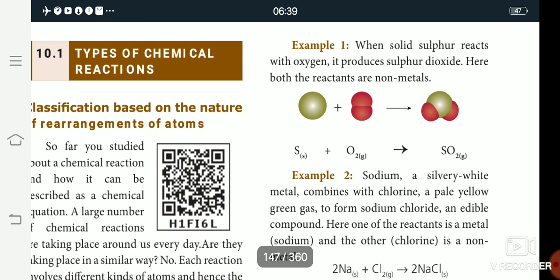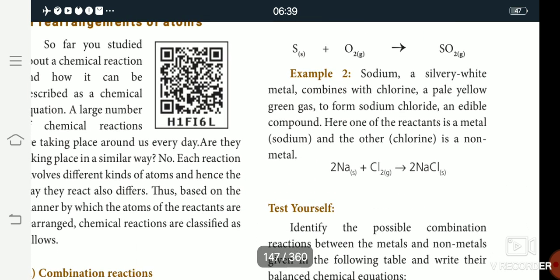In the next reaction, the sodium chloride reaction, sodium is a metal in the solid state. Then chlorine is a non-metal in the gaseous state. So one is solid and the other is gas. They combine together to become the product sodium chloride, the table salt.